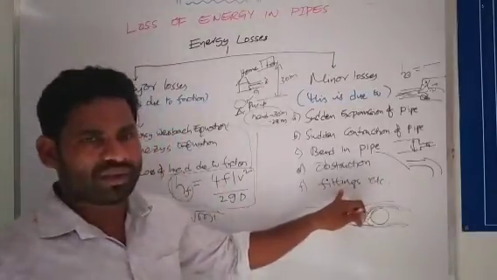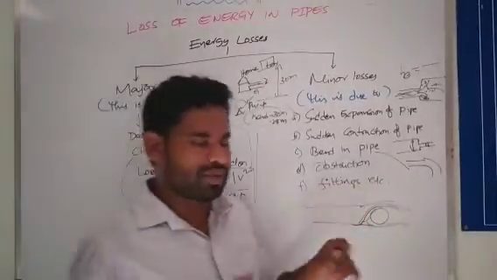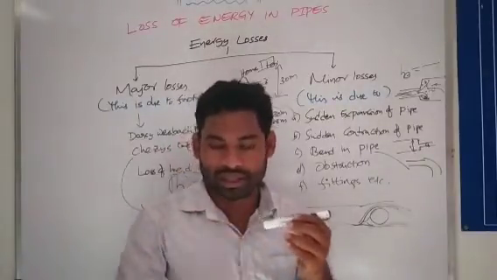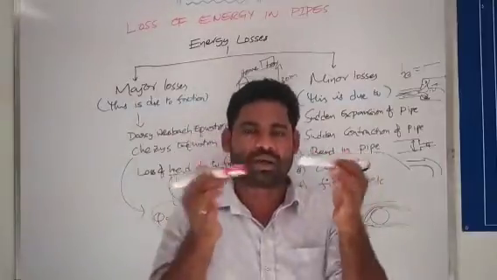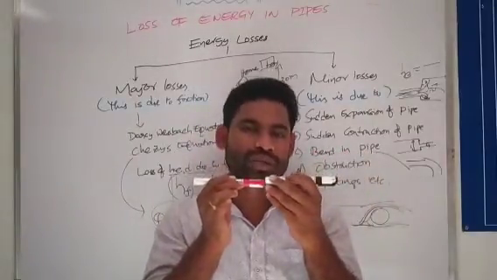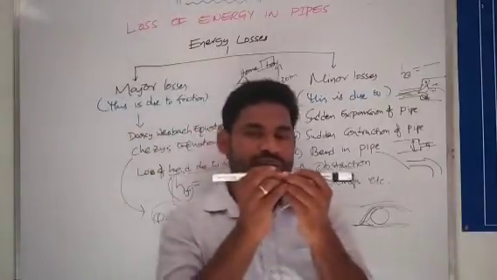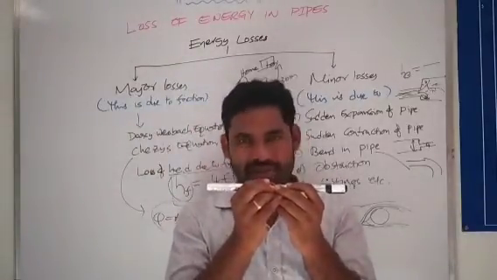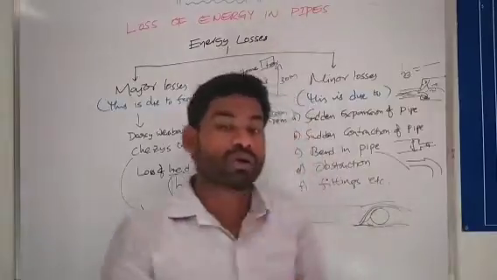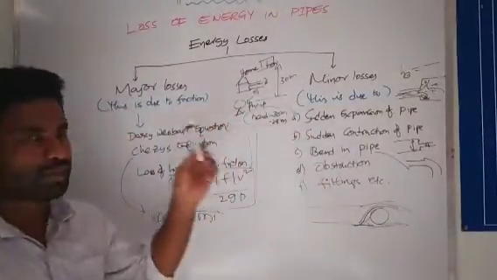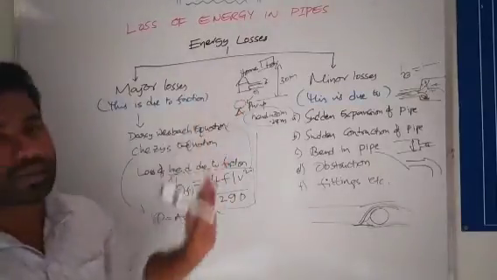And fittings, like you can add so many in the pipeline. One pipe to another pipe. This is the pipe and this is the second pipe. How can you join these pipes? By using welding. So that is also one fitting. And how else can both be joined? By flanges, like a nut and bolt system. These are all called fittings. So this is the complete explanation of energy losses in the pipeline.